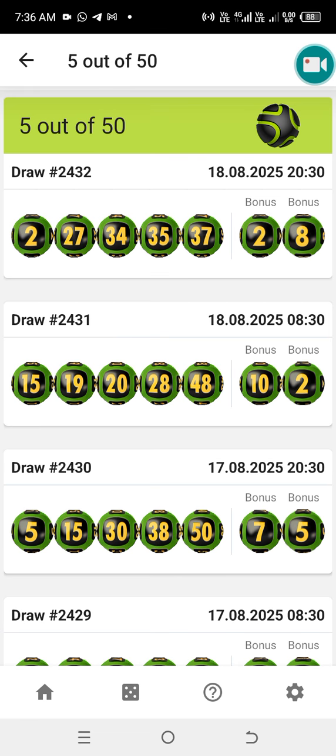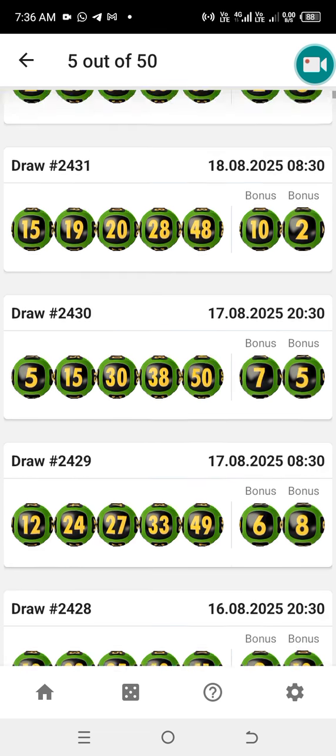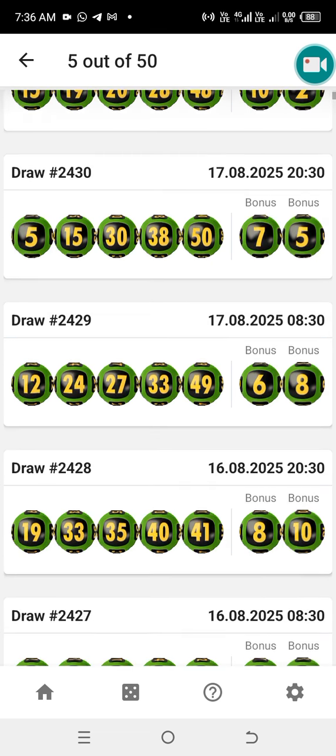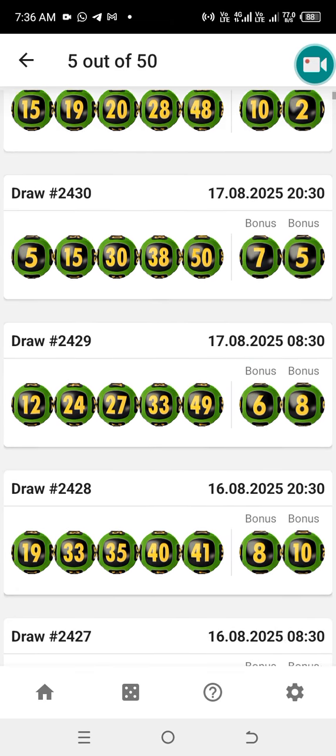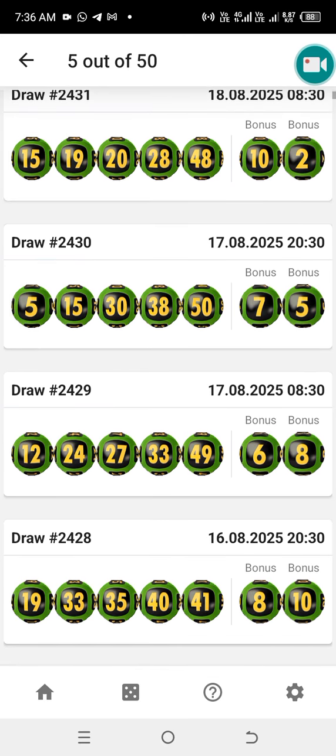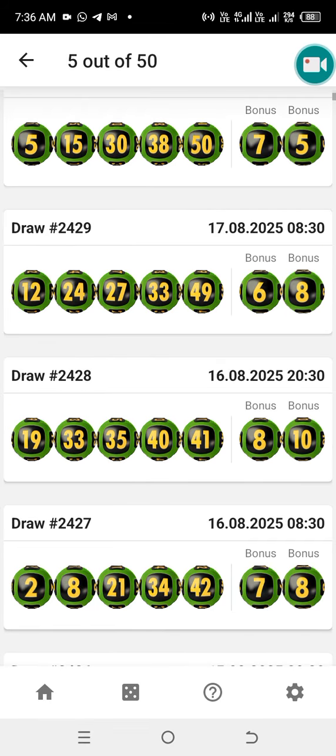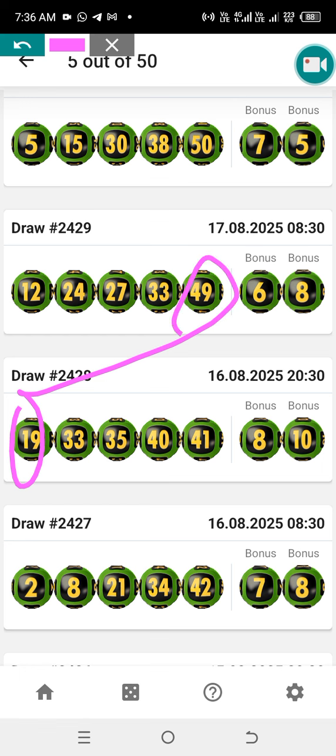So you can still always use this strategy as well. The other one I don't want to forget, let's see. You take this one. The other one is to take the first number and the last number. For example, it gave us 30.